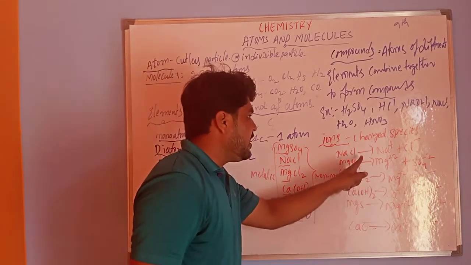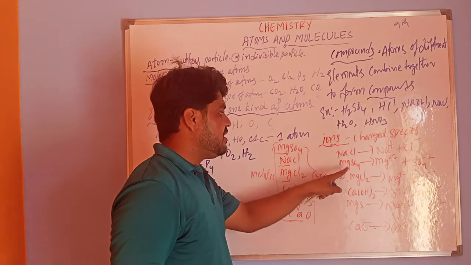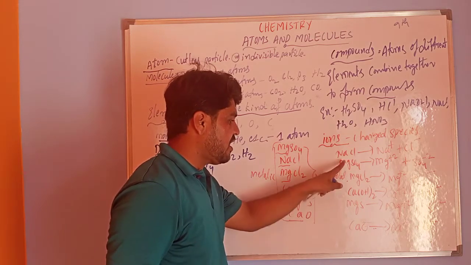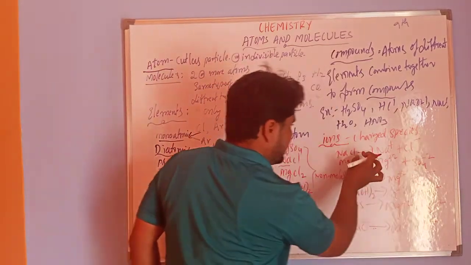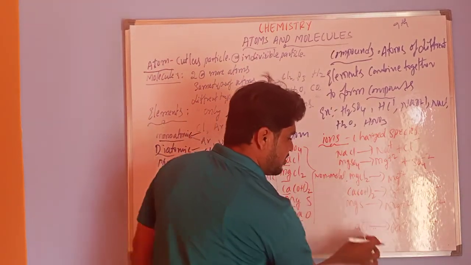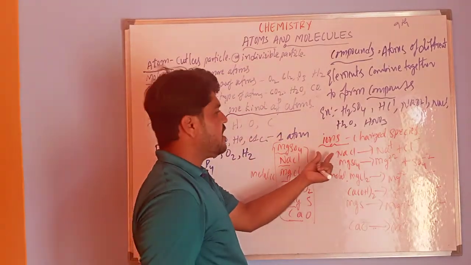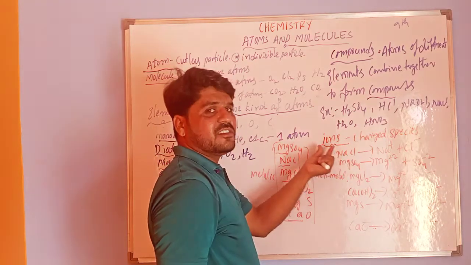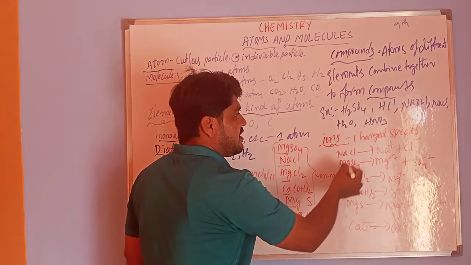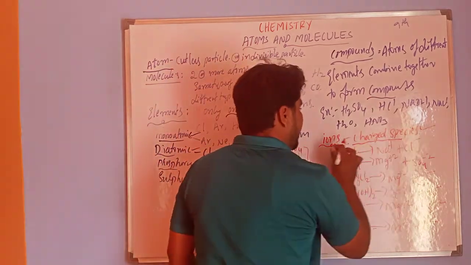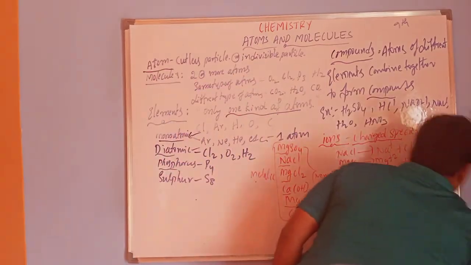Okay, this is all we study under ions. Why do we call these ions? Sodium, magnesium, calcium, magnesium, these are all metallic parts, and the right side parts Cl, SO4, Cl, OH, S and O are all non-metallic parts. So ions means compounds composed of metallic and non-metallic parts containing charged species, which we call ions.